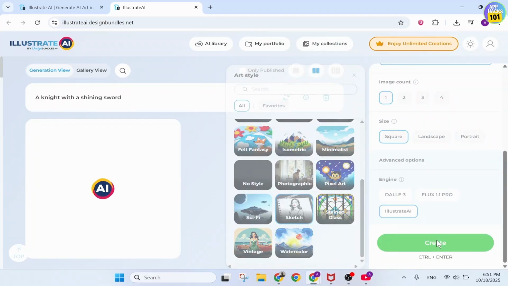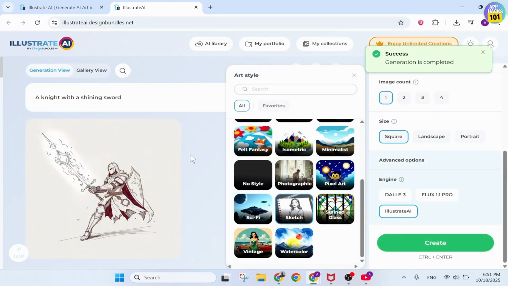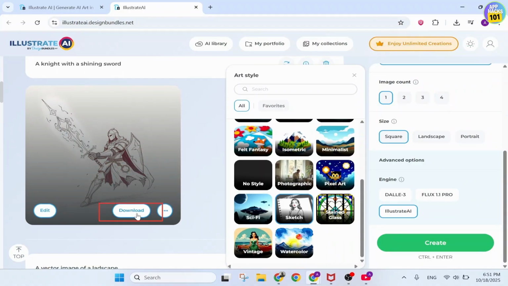After you tap on create, the image should start creating, and it can take a while depending on the complexity of the text prompt that you've given and also your internet connection. After that, you can then download the image.